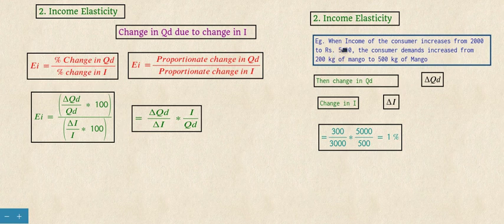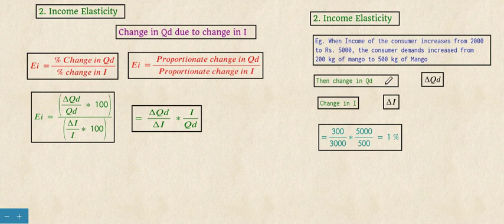When the income of the consumer increases from 2000 to 5000, the consumer demand increases from 200 kg of mango to 500 kg of mango. So when the income of the consumer increases, the quantity demanded also increases. It follows the law of demand.